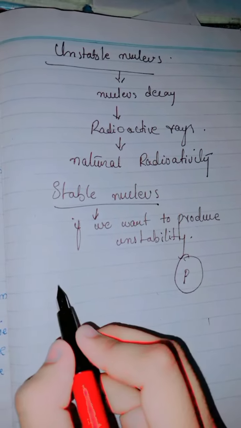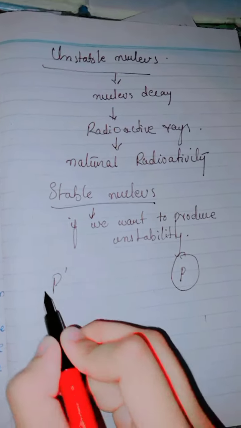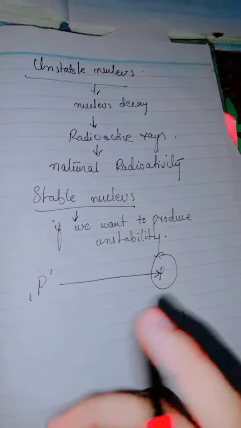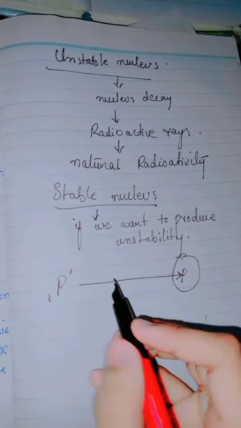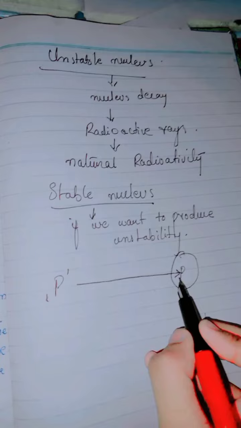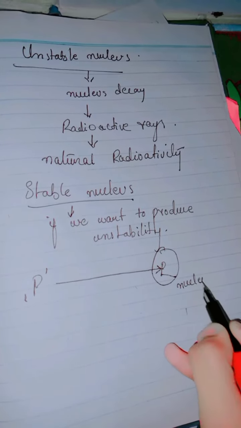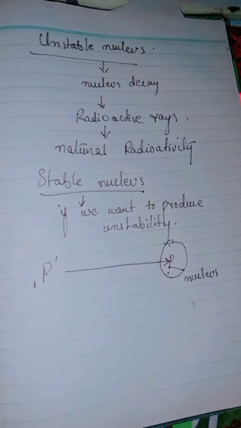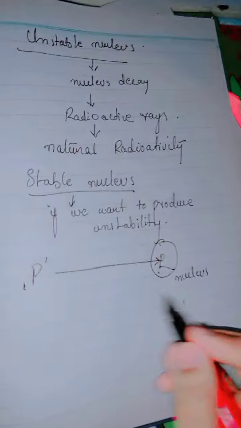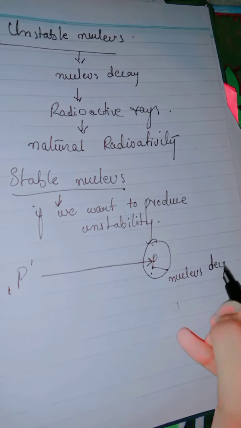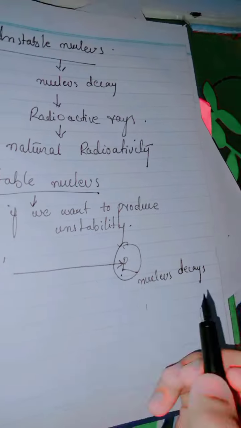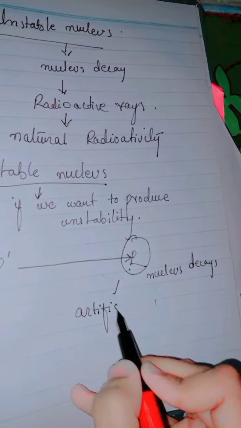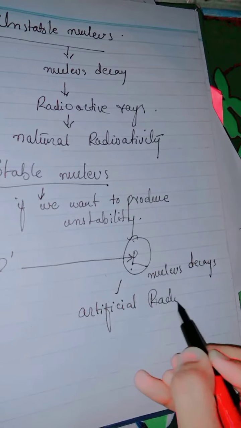So if we take a proton for example, and bombard it on this nucleus, the nucleus will decay as well, because the number of protons will increase. As I have bombarded this proton on this nucleus, the number of protons increases, so the nucleus decays, and then the radiations released from this nucleus will be called artificial radioactivity.